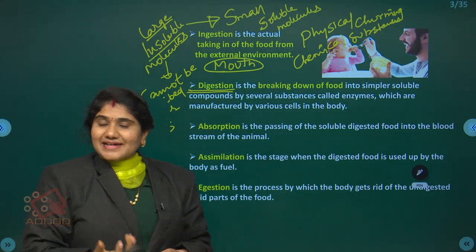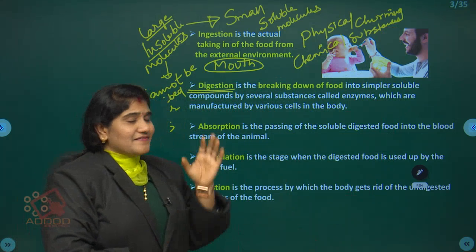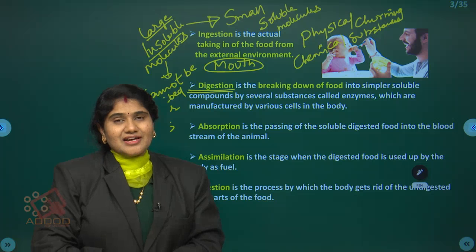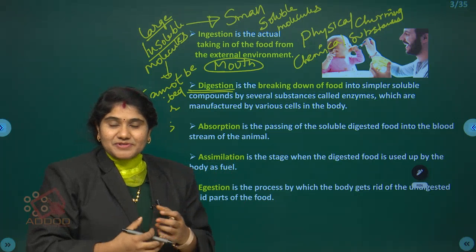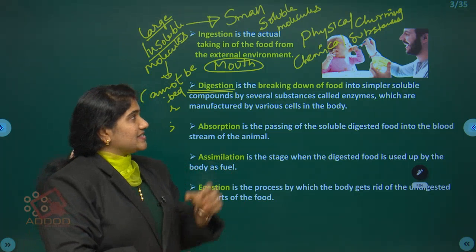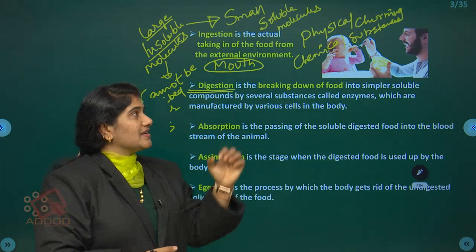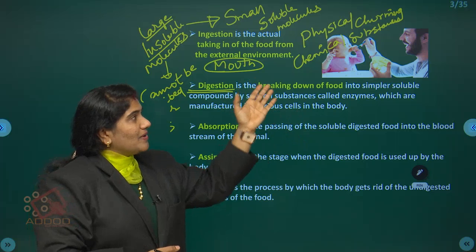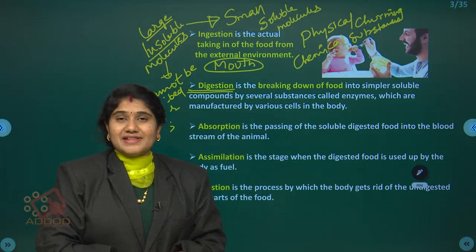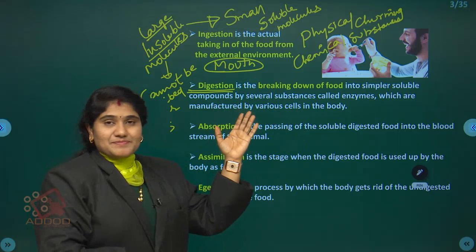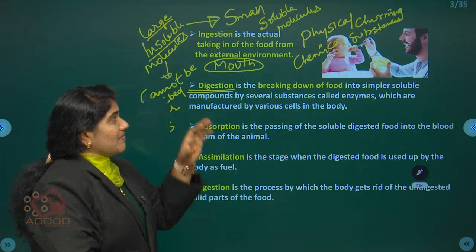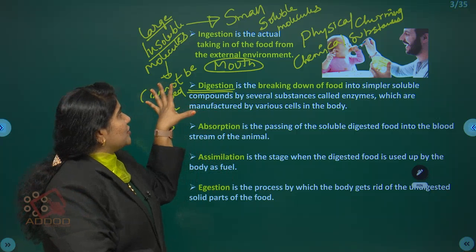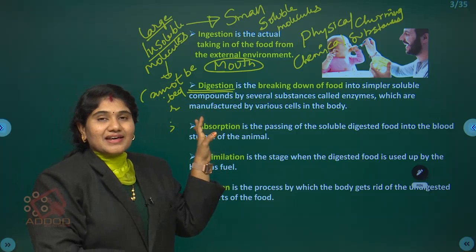Digestion is done by physical churning, means by chewing and moving the substances, rotating the substances. Churning means mixing the substances, by physical churning or by chemical substances like enzymes and the digestive juices. So by these things the digestion process takes place.